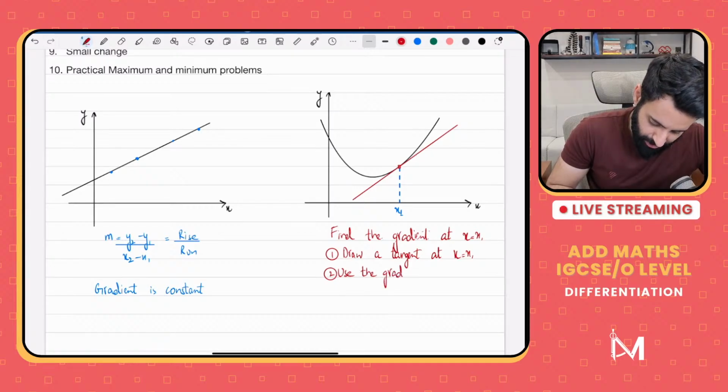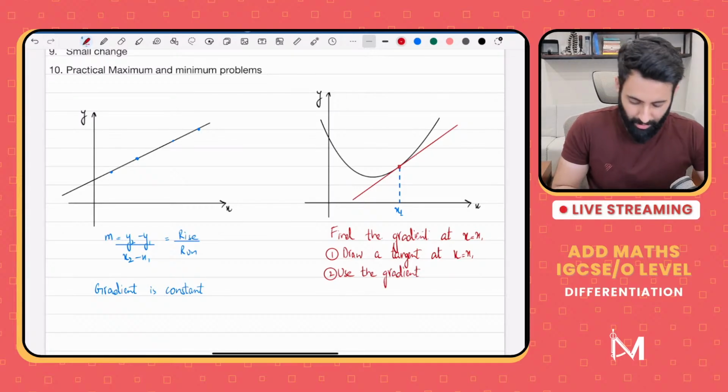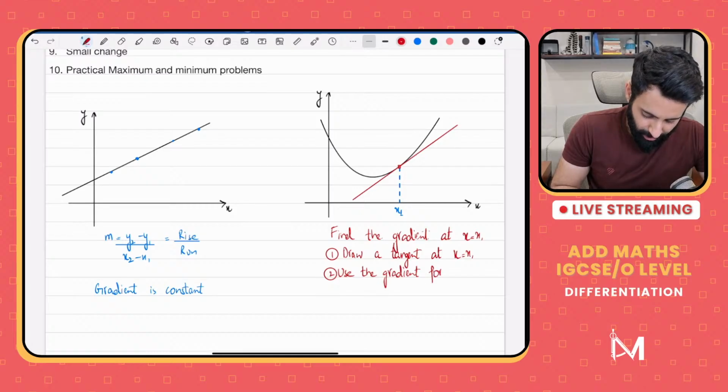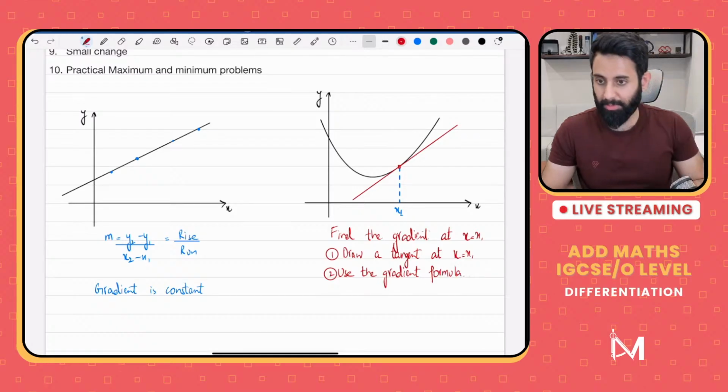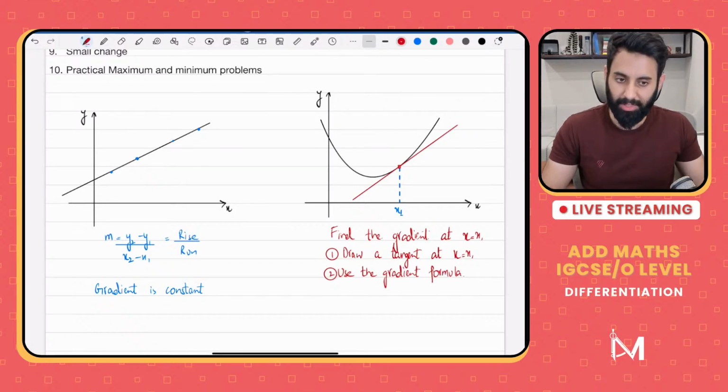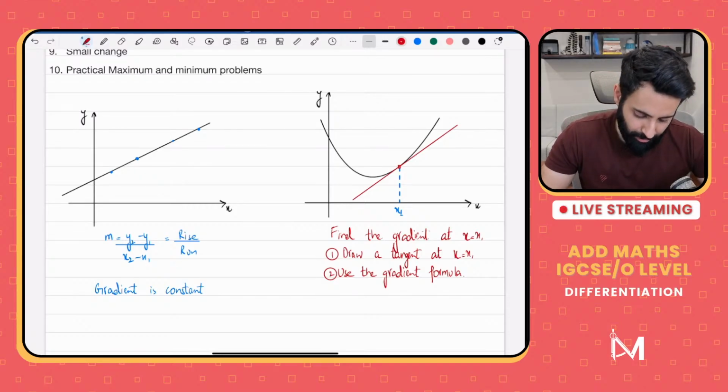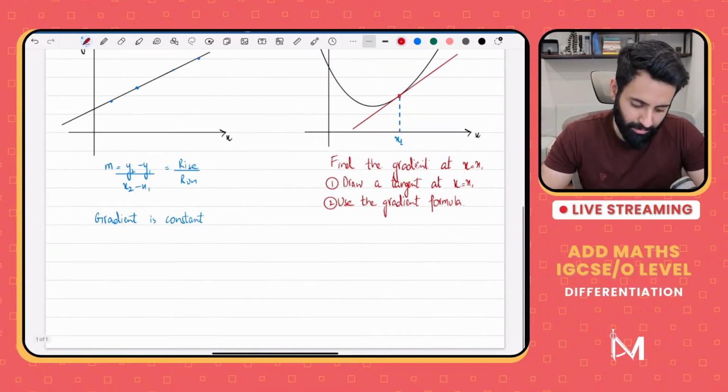But the problem is, if you remember, that we don't get an accurate answer, which is why you will notice that you always have a range of acceptable answers. There's no fixed answer. It's not very efficient, it's not very accurate. That's the problem. Now what we do is, we do this with the help of differentiation.